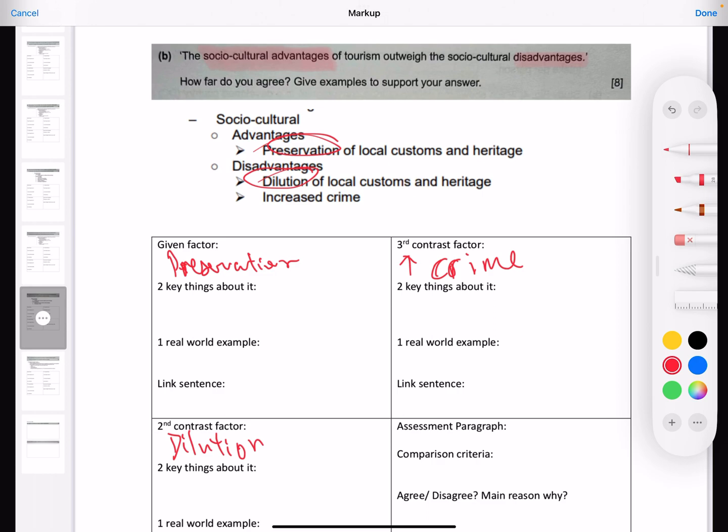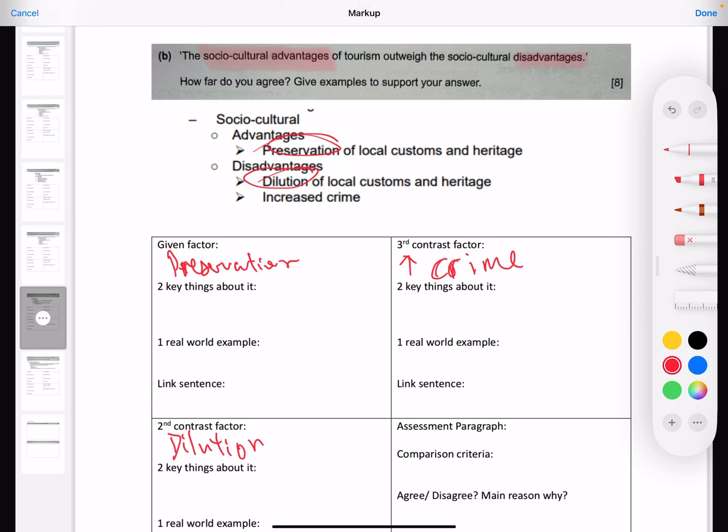It becomes something that is used as a money generating endeavor only. So the dilution far outweighs the advantage in this particular case when we're talking about social cultural advantages and disadvantages. So preservation first, then I will move on to either dilution of local customs, or I'll talk about increase in crime, either one.